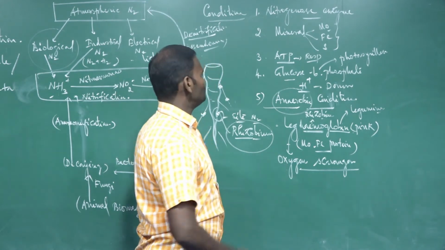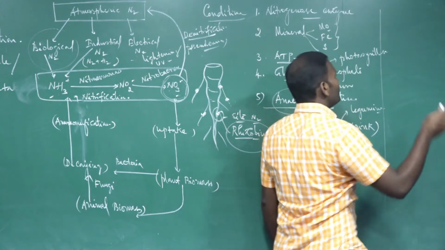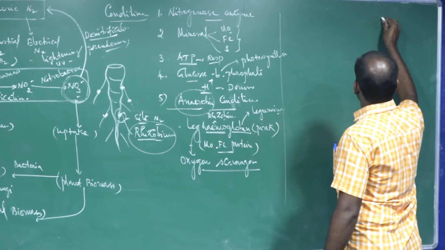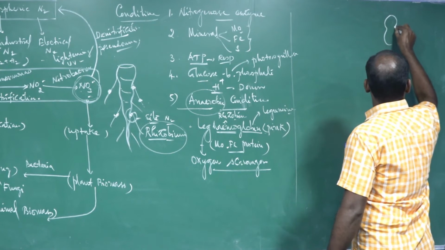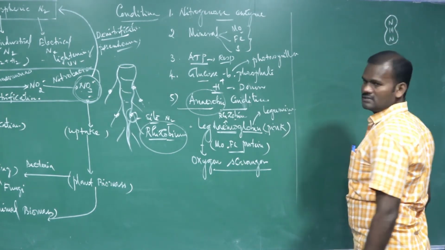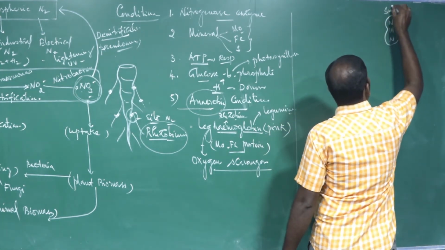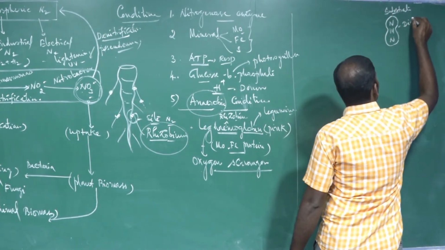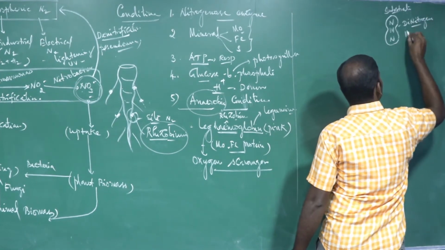So how do we fix the atmospheric nitrogen? The atmospheric nitrogen occurs in gaseous state. It is the substrate, a dinitrogen molecule.